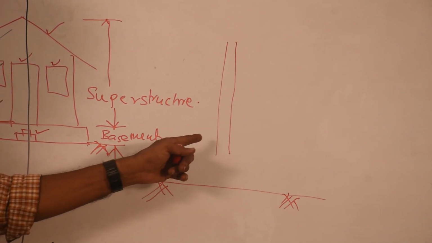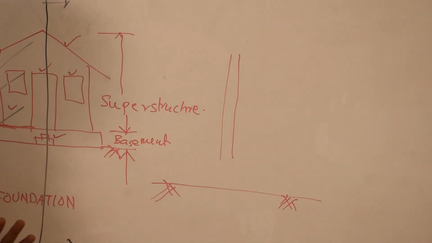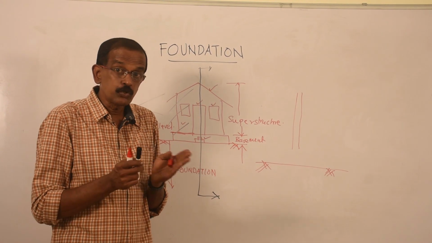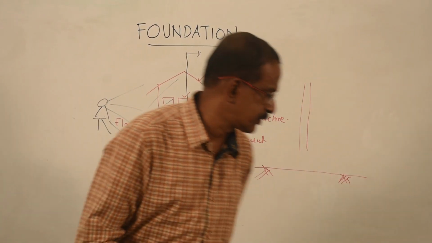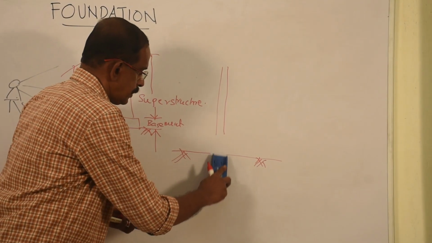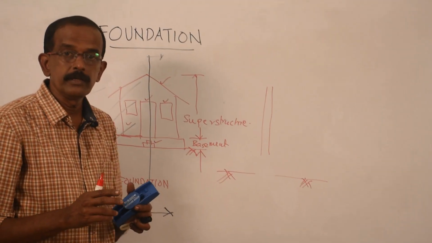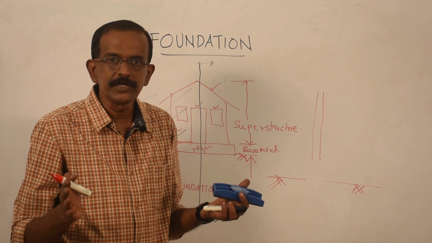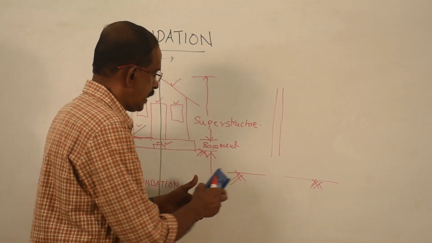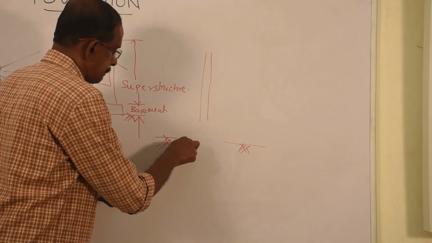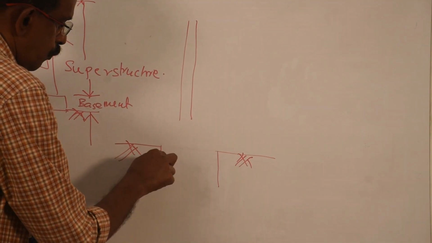Now, if I want to construct a 20 centimeter wall, how much should be the width of excavation? Definitely, it should be more than 20 centimeter. It cannot be 20 centimeter. Assume I am excavating, say, 1 meter width.